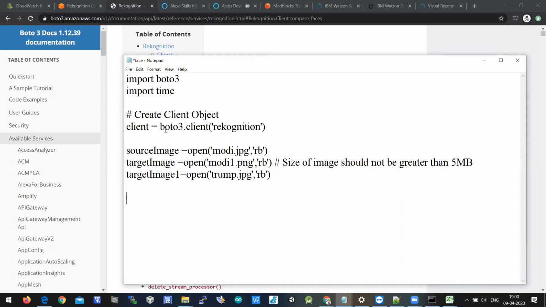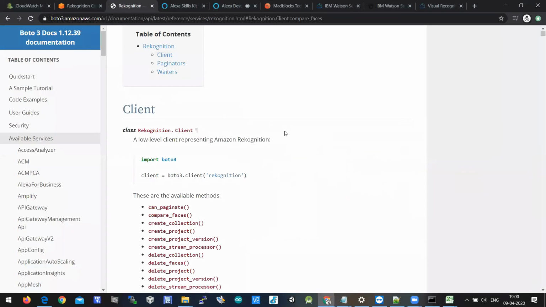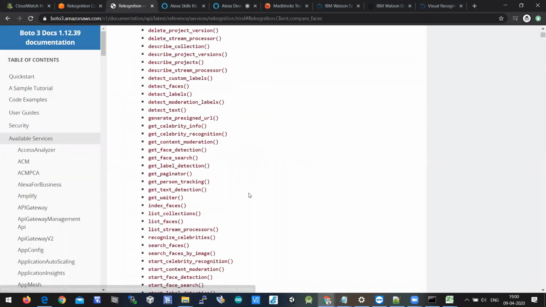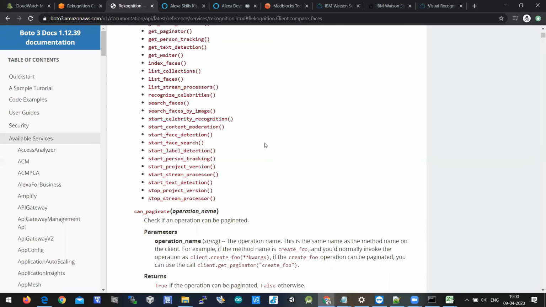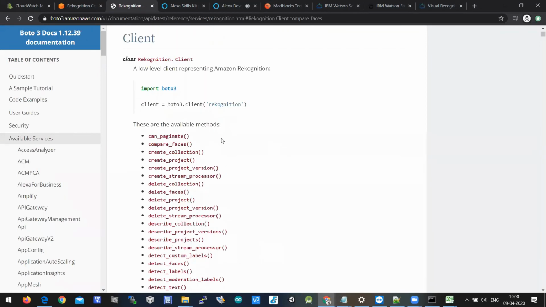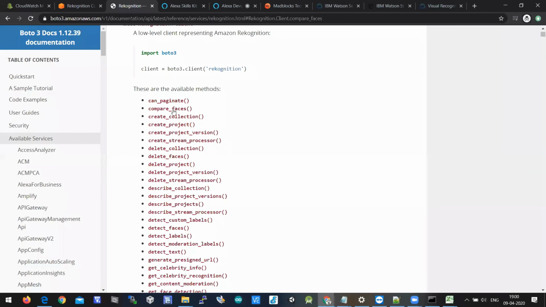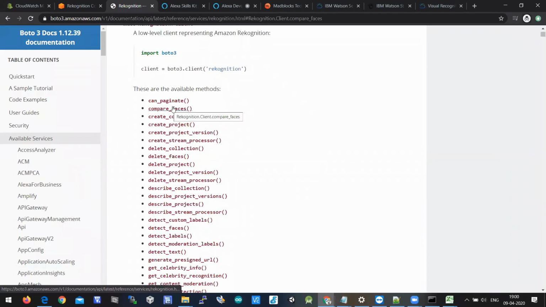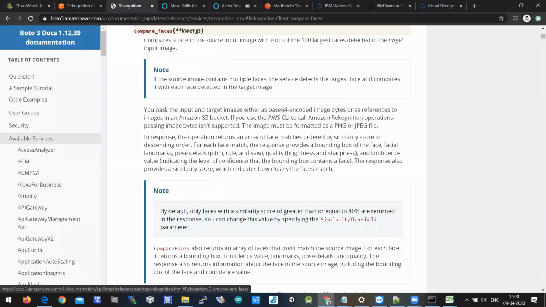So here let's make a function call. There is a function call here called compare_faces. Yes, compare_faces. Yeah, there are a lot of function calls for every service in Rekognition. So you need to check what functions are available based on your application. So here the application is comparing faces. So we need to click on compare_faces.